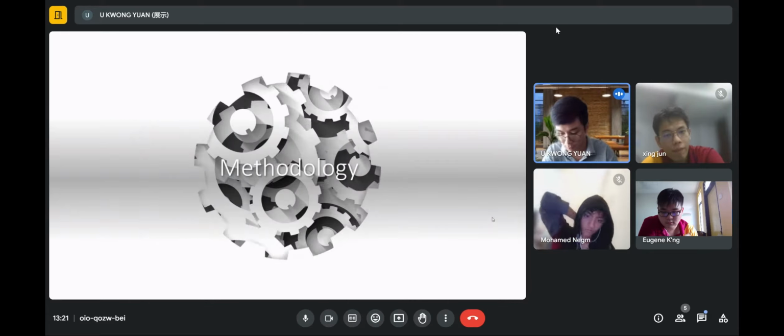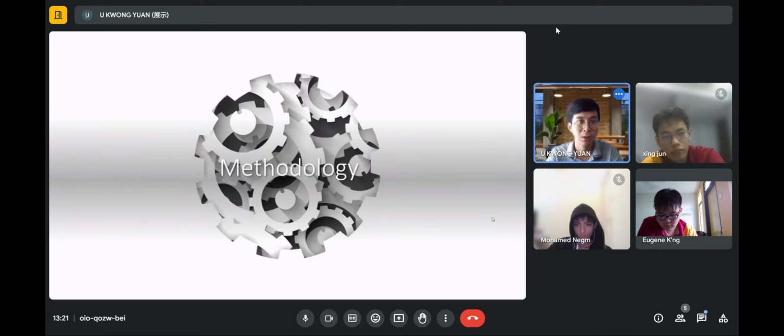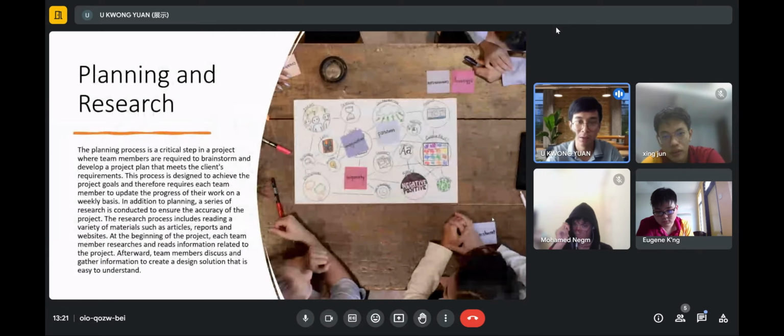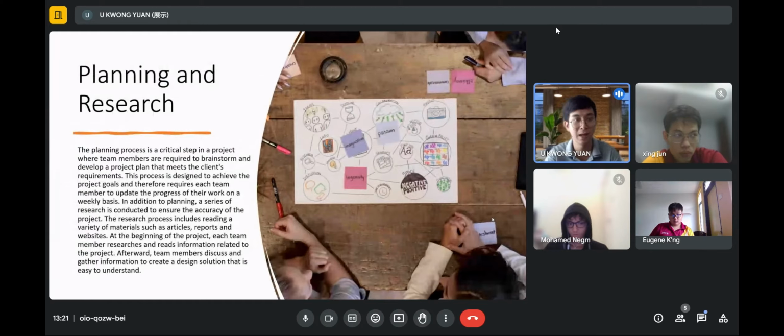Okay, right now I will talk about the methodology. The first step that we do in the methodology is planning and research. The planning process is the critical step in the project where team members are required to brainstorm and deliver a project plan that meets the client's requirements. This process is designed to achieve the project goals and therefore requires each team member to update their own progress on a weekly basis.